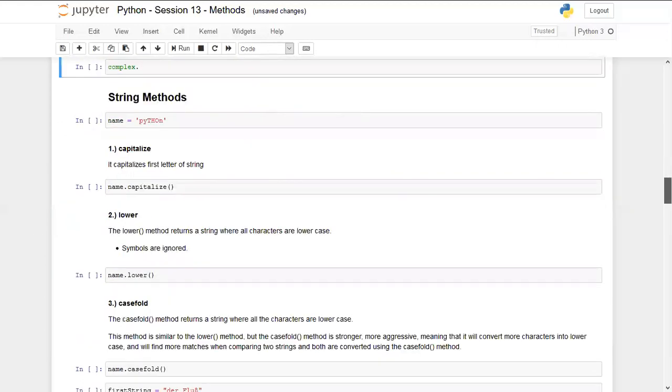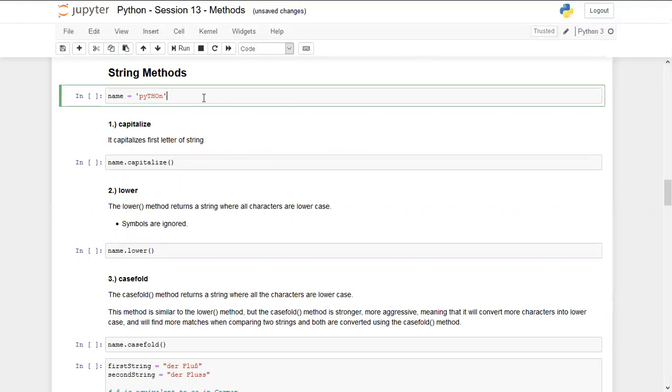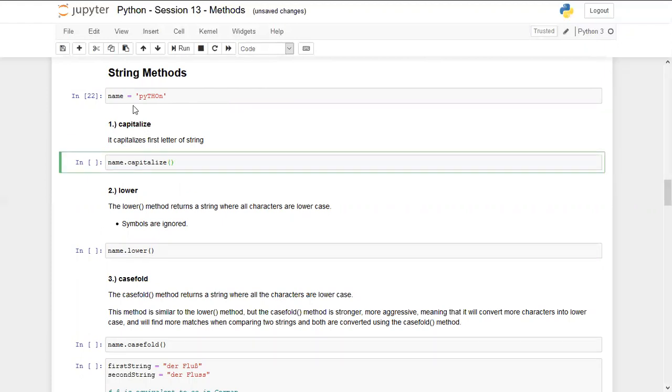Coming to string methods, which is very important. 70 to 80% of the time, you will end up using string methods only. So let's understand it clearly. I'm defining a variable which is name, and all the methods for strings are very easy, unlike integer methods. So we are defining name equal to Python, and the first method is capitalize. It will basically capitalize the first letter of the string. Rest all will be in lowercase. That's all. So we are writing name dot capitalize, and okay, I have not executed.